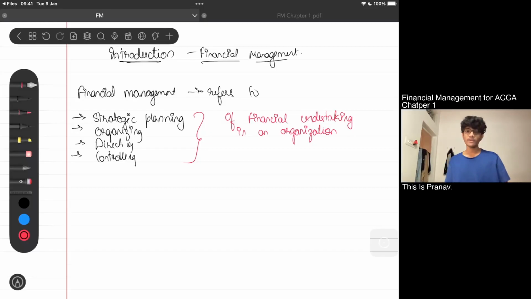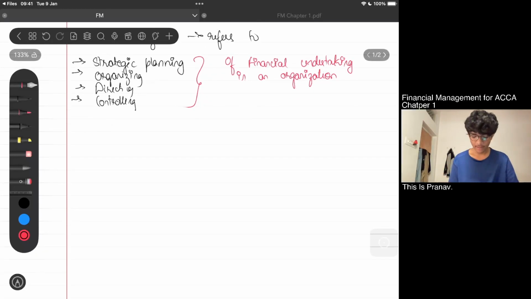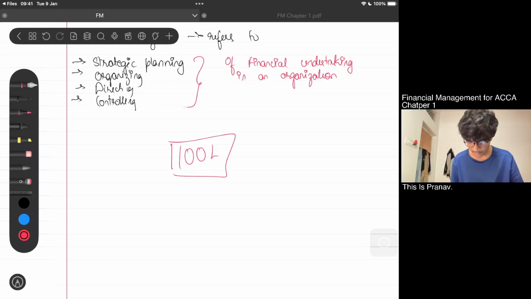So what we'll be doing is strategic planning, organizing of funds, and directing the funds. Directing in the sense, see, if I say I have 1 crore rupees, that is 100 lakhs, how will I be directing these funds?